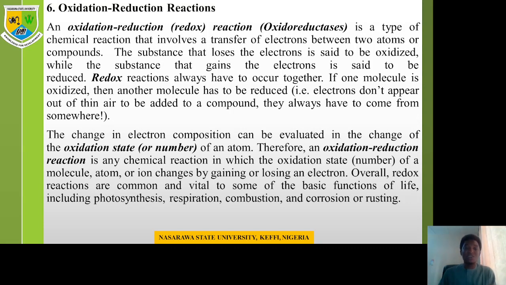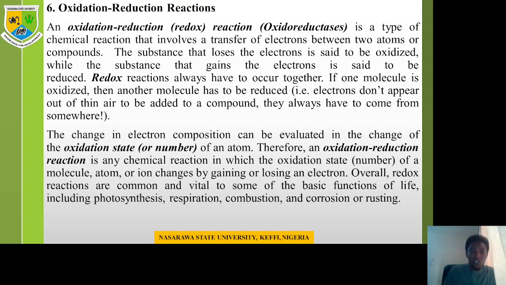Now, what it means is that oxidation and reduction are two different processes. They are two different reactions, but they always occur simultaneously because it's just like a transfer of something from one place to another. So that stuff has to come from somewhere before it can go to the other place. So when you're working with two compounds and you have to transfer electrons, the electron has to come from one compound. Now the compound that loses electron is considered to be what? Oxidized, while the one that gains electron is considered to be what?